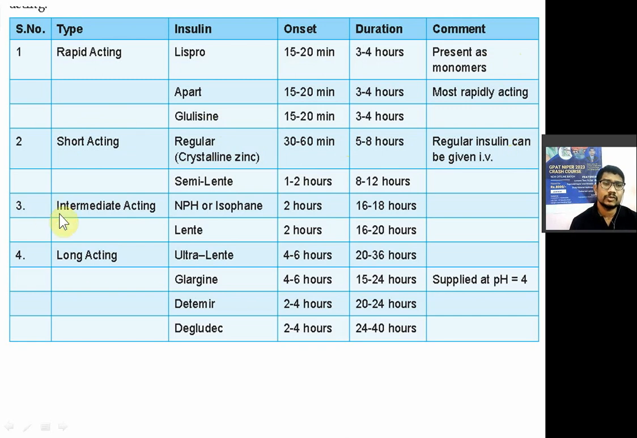Then intermediate acting insulin preparation, in that you have neutral protamine Hagedorn insulin or isophane insulin, lente insulin is there. Long acting insulin preparation, in that you have ultra lente insulin, glargine insulin, detemir insulin and degludec insulin. क्वेश्चन आया था longest acting insulin preparation. Remember degludec is the longest acting insulin preparation.